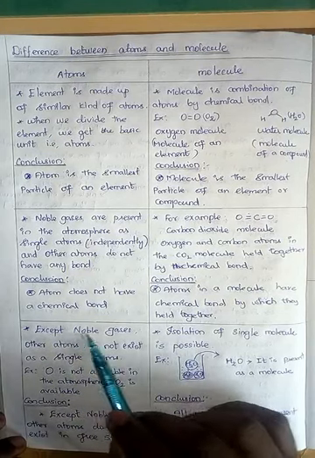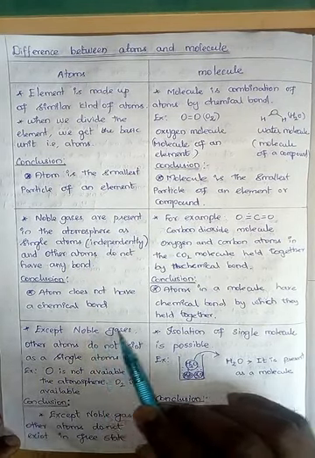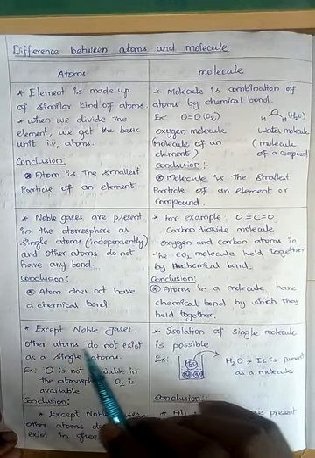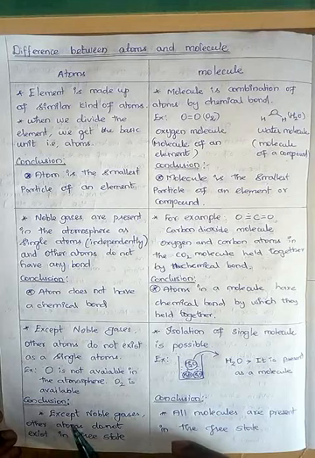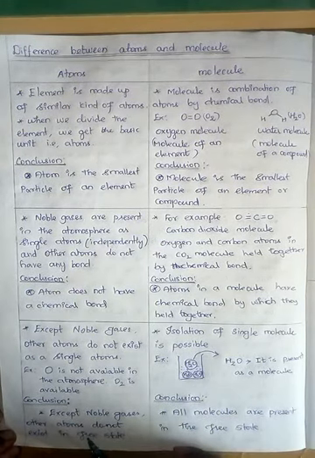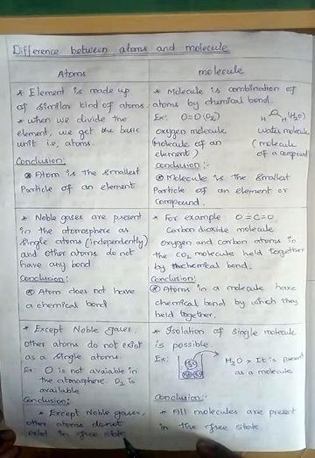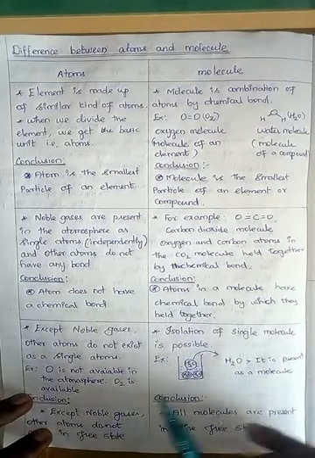So only the noble gases exist as independent atoms, whereas other atoms do not exist as an independent atom. So what is the conclusion we can make out of it? Except noble gases, other atoms do not exist in free state. Free state means as a single atom. Remember. Come to the molecules.